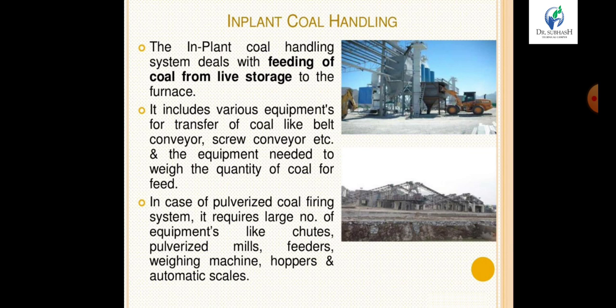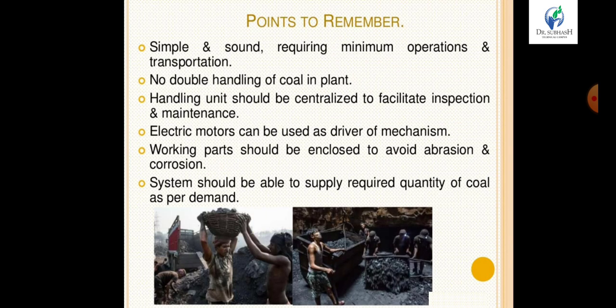In-plant coal handling. In-plant coal handling is feeding coal to live storage. It includes various equipment for transferring coal like belt conveyor, screw conveyor, and equipment needed for weight, quality and feed. In case of a pulverized coal firing system, a large number of equipment is required like crushers, pulverizing mills, feeders, machine hoppers and automatic scales.